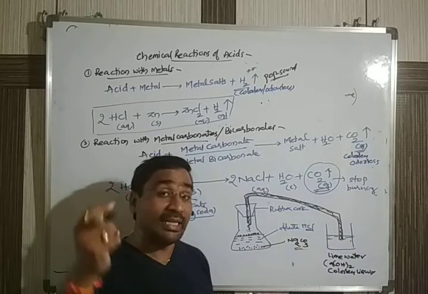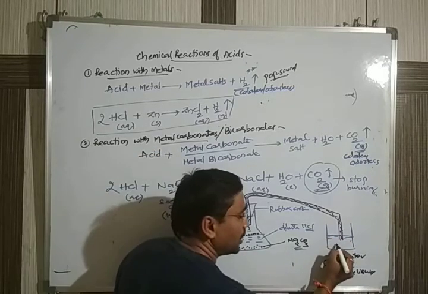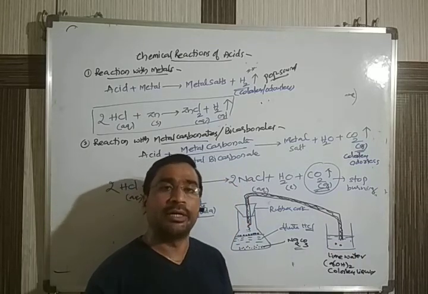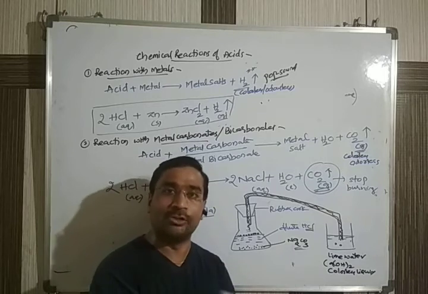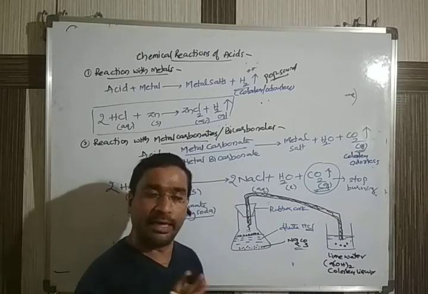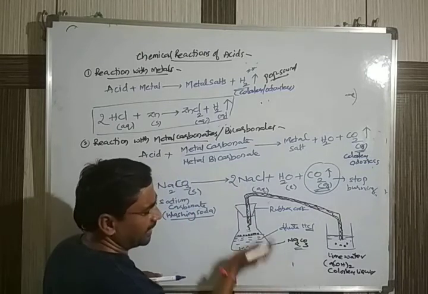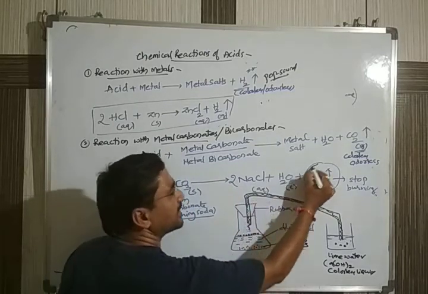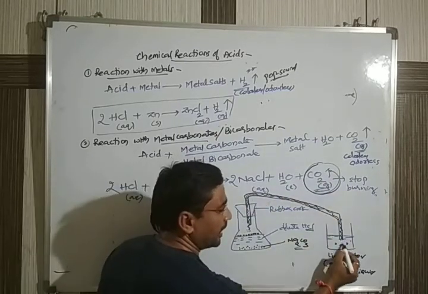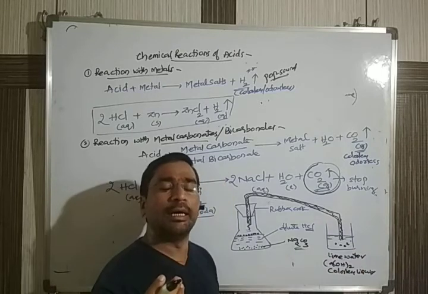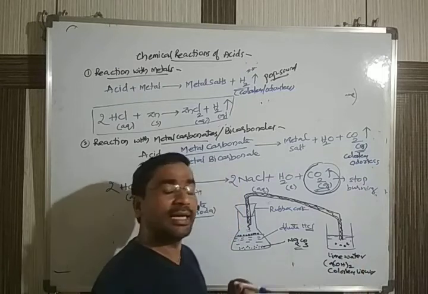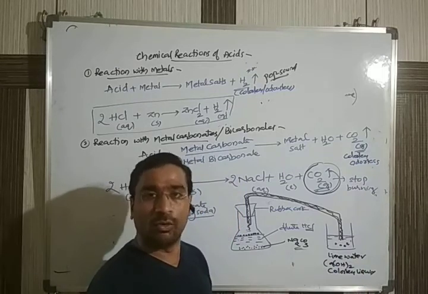If any gas is entering into this one, you observe some bubbles, like you see in your aquarium. When you pass oxygen gas from a cylinder into an aquarium, you observe the water getting bubbles. So here also you will get bubbles. When this reaction is going on, CO2 gas will be continuously released and will go and enter here. Within a minute or two, initially the lime water is in which state? Liquid, colorless, same as water.